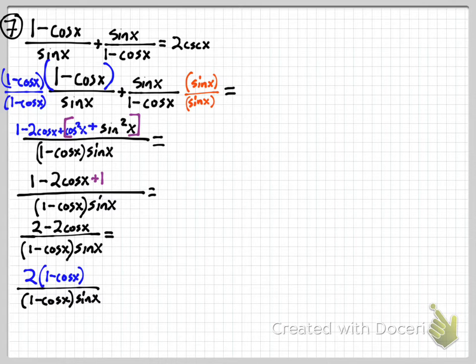If you're wondering why those can divide out, and you remember how I got upset at people for dividing out at the wrong time, remember that you can if you can rewrite it as a separate fraction. Indeed, because it's all multiplication on the top and the bottom, you can write that as 1 minus cosine of x over 1 minus cosine of x. So those divide out, and we get 2 times 1 over sine of x. You guys know 1 over sine of x is cosecant of x, so we are good.